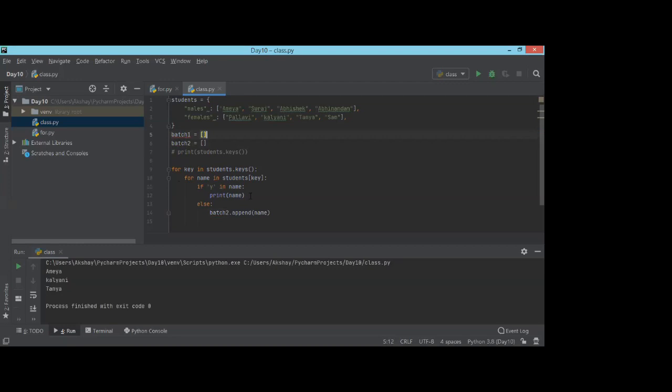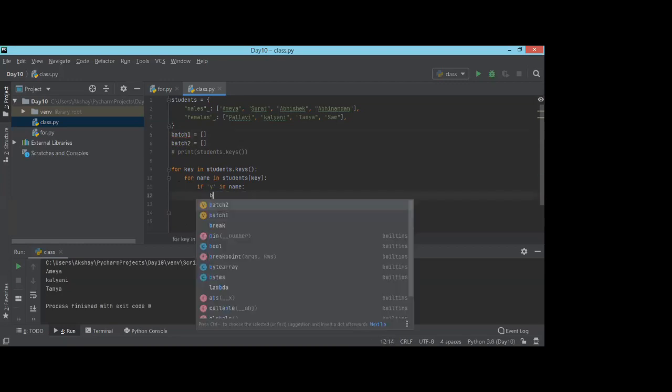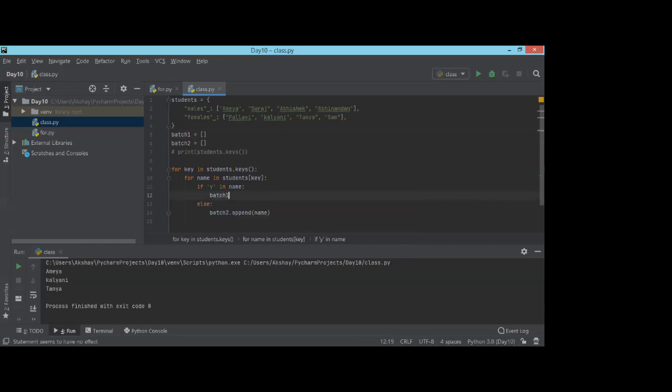Yeah. So here, instead of doing this, I'm going to print batch 1 dot append. So I'll have 2 different batches, which will be batch 2. Now, after I added all the names here and the rest of the names here, I'm going to come out from the loop. I don't want to stay in the loop.